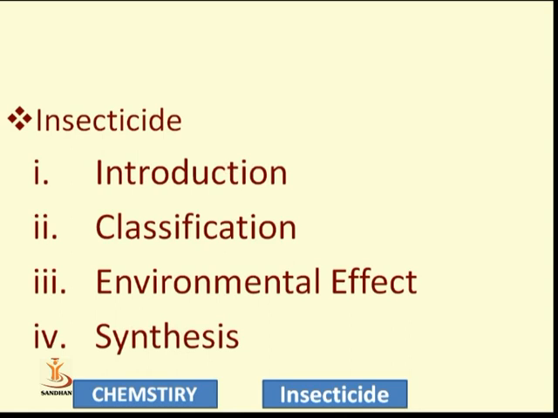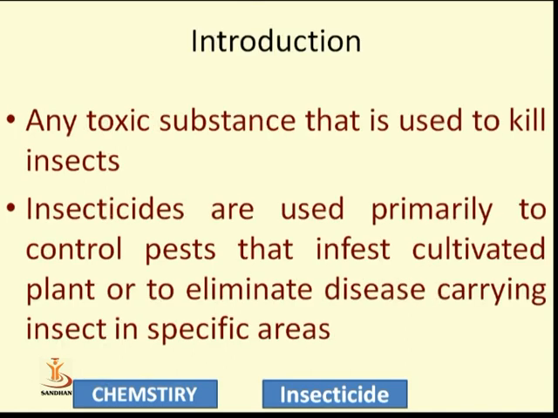So first we proceed to the general introduction related to insecticides. The first question is, what are insecticides? Insecticide is made of two words, insect plus cide. Cide means to kill. The compounds or substances which are used to kill insects are known as insecticides. In another sense, any toxic substance that is used to kill insects is known as an insecticide.